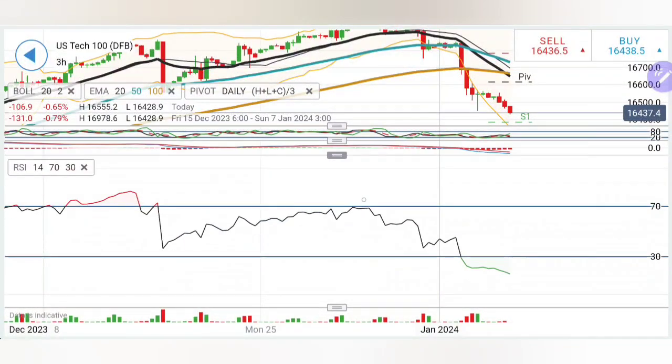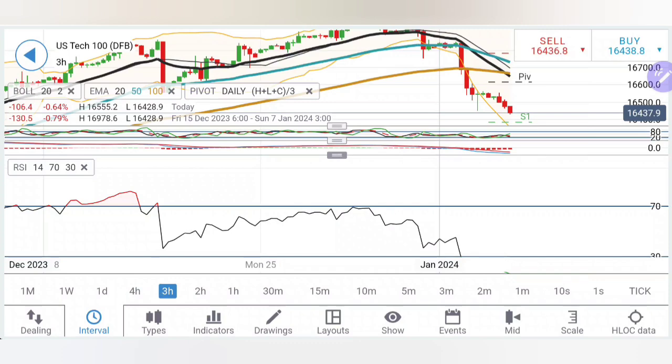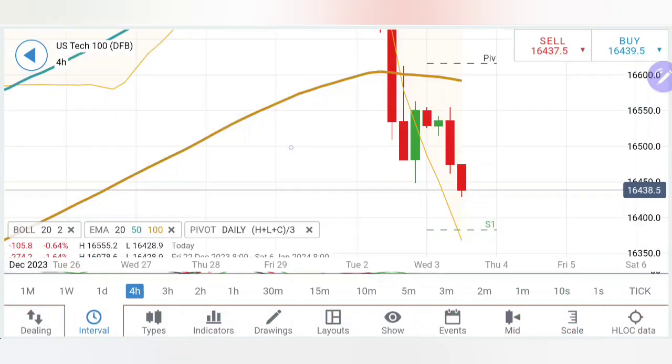Stochastic looking down, MACD bearish, RSI is extremely oversold. Coming to the 4-hour charts, look at the 4-hour charts. See, the candle has opened flat. Thus, it can try to show a little swing, but only bullishness, as I said, is above 16,560. As long as this is not taken, we should not be treating this as bullish.